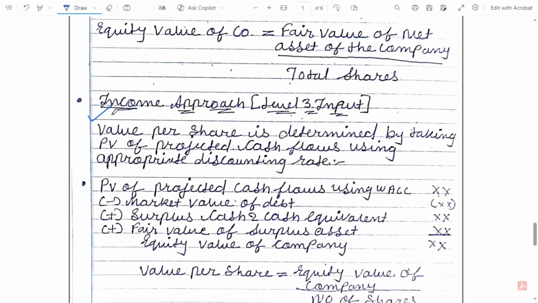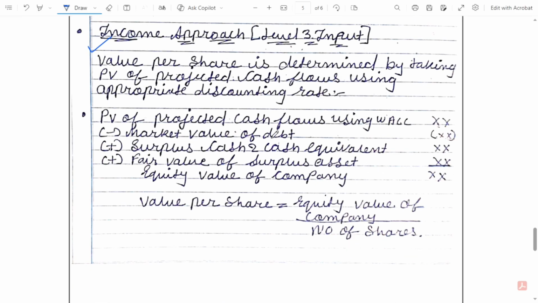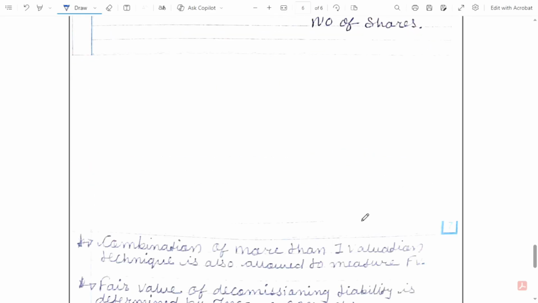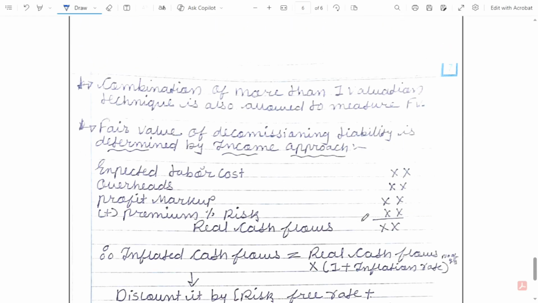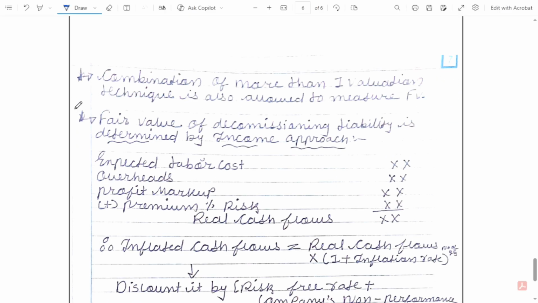Value per share is determined by taking the present value of projected cash flows using an appropriate discount rate. So we take the present value of future cash flows, and we reduce the market value of debt. Then we add the surplus cash and cash equivalents and the fair value of surplus assets. We get the equity value, and we divide by the number of shares. A combination of more than one valuation technique is also allowed to measure fair value. We will understand both of these with questions.